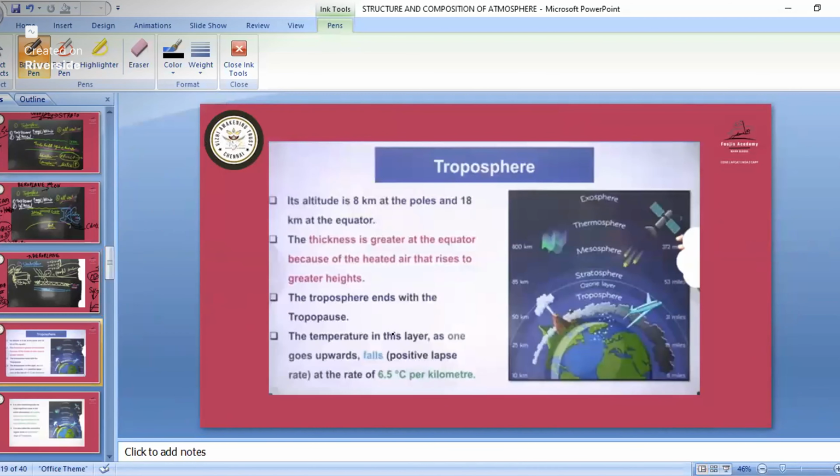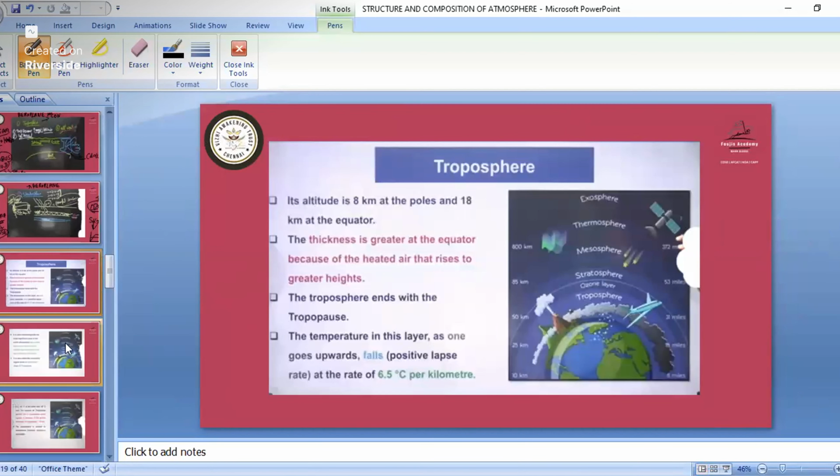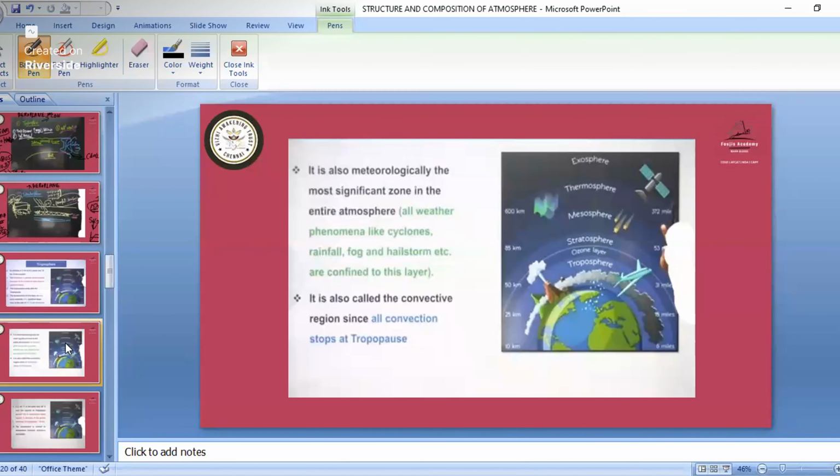All those phenomena are given here. The troposphere ends with the tropopause. As we go up, there is a temperature fall of 6.5 degrees Celsius per kilometer. Everything is mentioned in the details. In the troposphere we have all the weather phenomena like cyclone, rainfall, fog, hailstorm. It is also known as the convective region, because all convection stops at the tropopause.